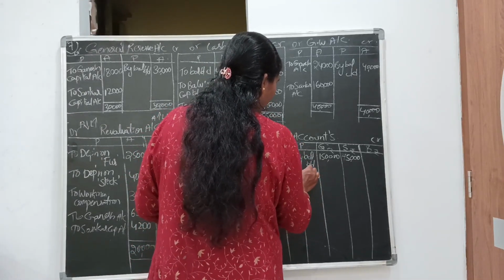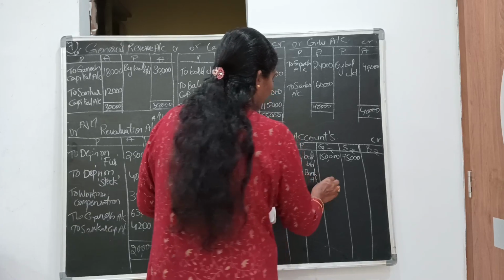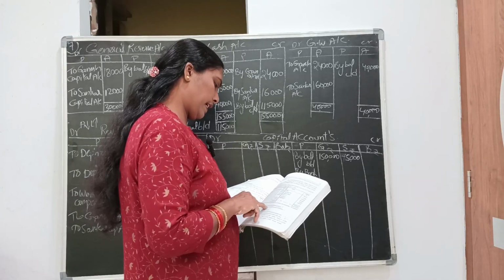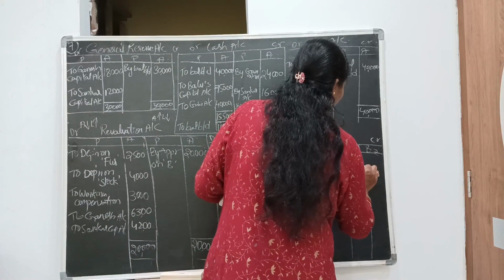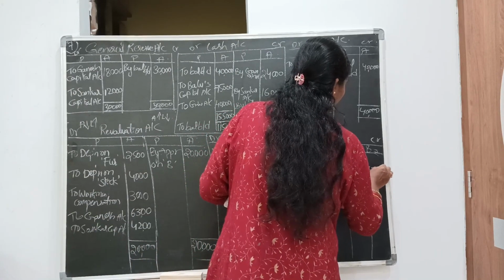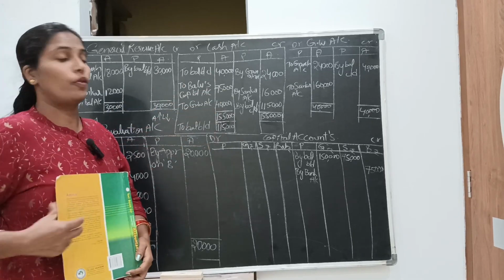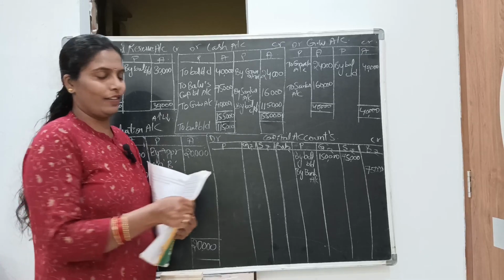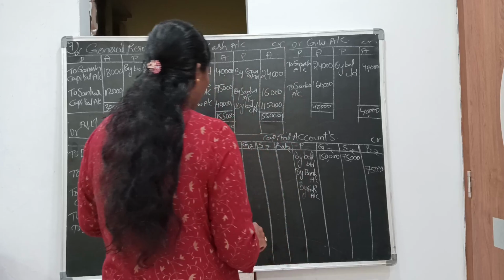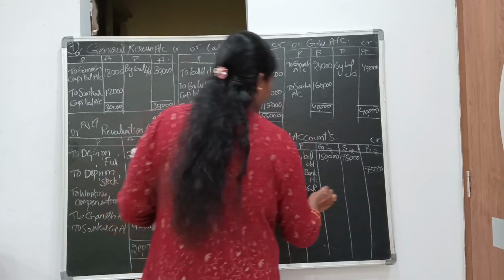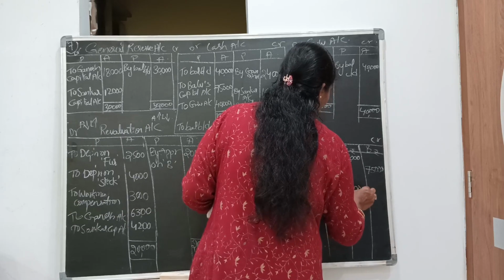Now we'll write down the new partner's capital account, which is paid by bank or cash. The new partner's capital is 75,000, so write down in the new partner's column 75,000. Now we'll post general reserve and goodwill to the old partners' capital accounts, credit side. General reserve amount is 18,000 and 12,000.